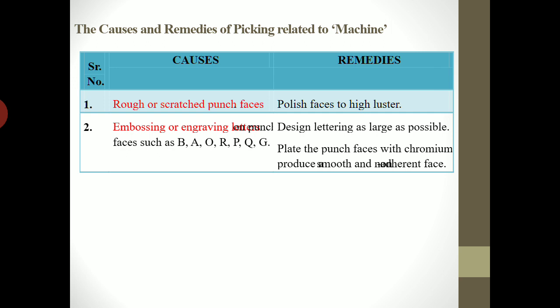Next reason behind picking is presence of embossing of letters like B, A, O, R, P, Q, G, which have a small portion inside of the letter.